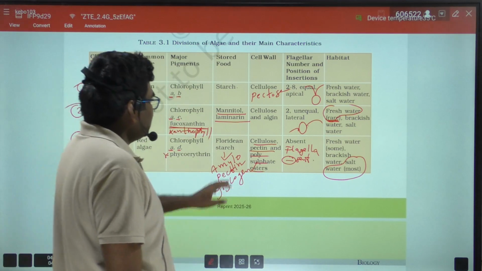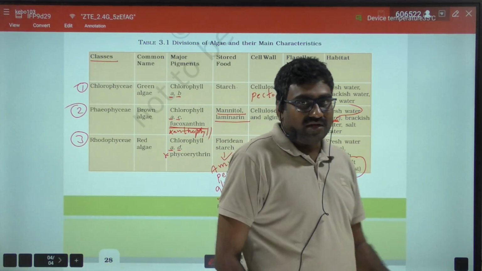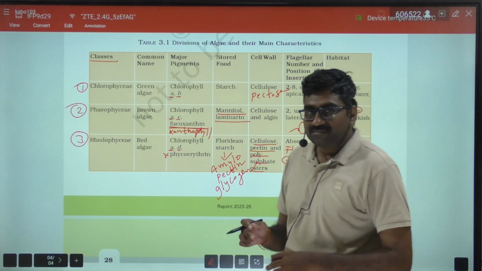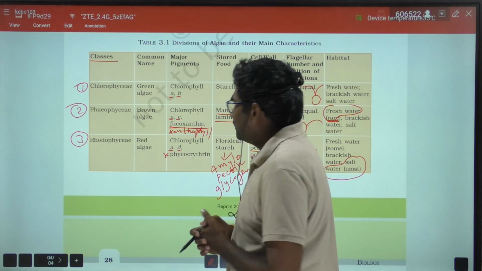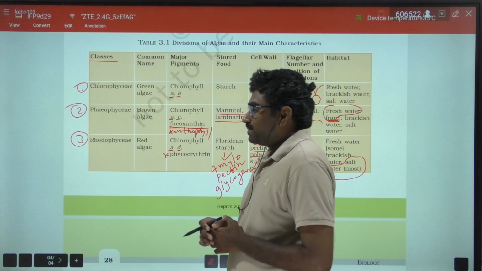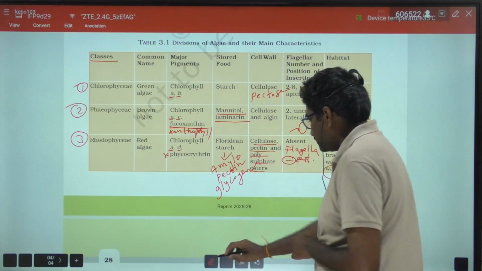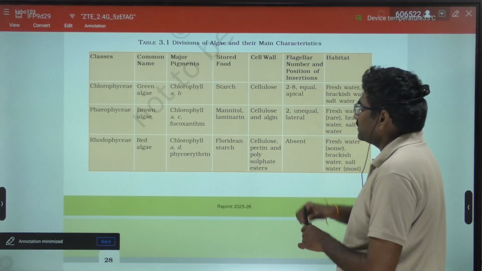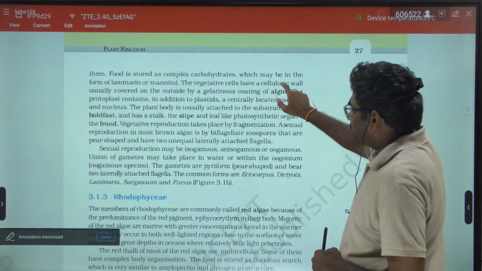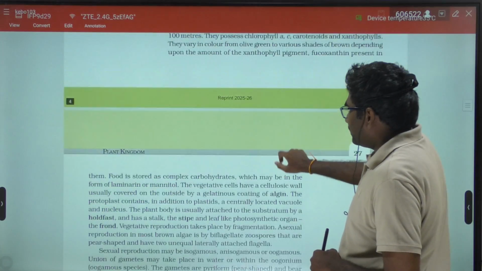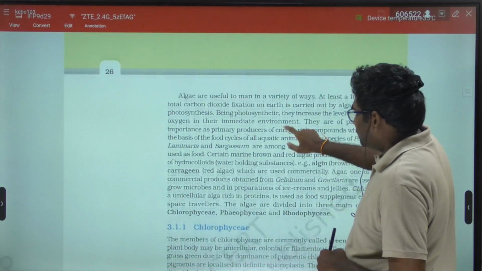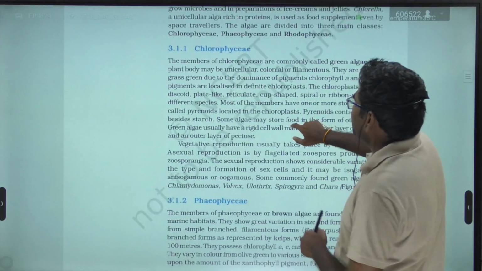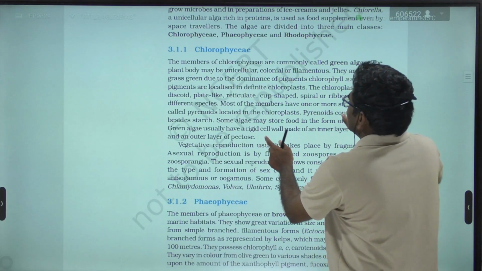So this is about the table, and apart from this table, there are some other important points. In Chlorophyceae, we will find pyrenoids. Pyrenoids are the storage bodies, and in Phaeophyceae, pyriform gametes are found, right?